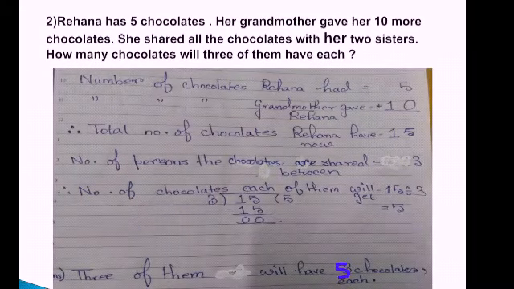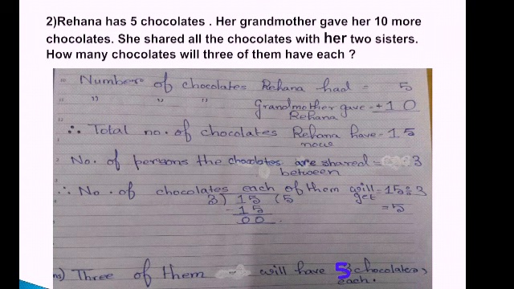Our second question. Let us read it first. Rihanna has 5 chocolates. So, how many chocolates does Rihanna have? 5. Her grandmother gave her 10 more chocolates. Now listen here carefully. What did we read in the first statement? Rihanna has 5 chocolates. Her grandmother gave her 10 more. So total number of chocolates Rihanna has now is 5 plus 10, 15.